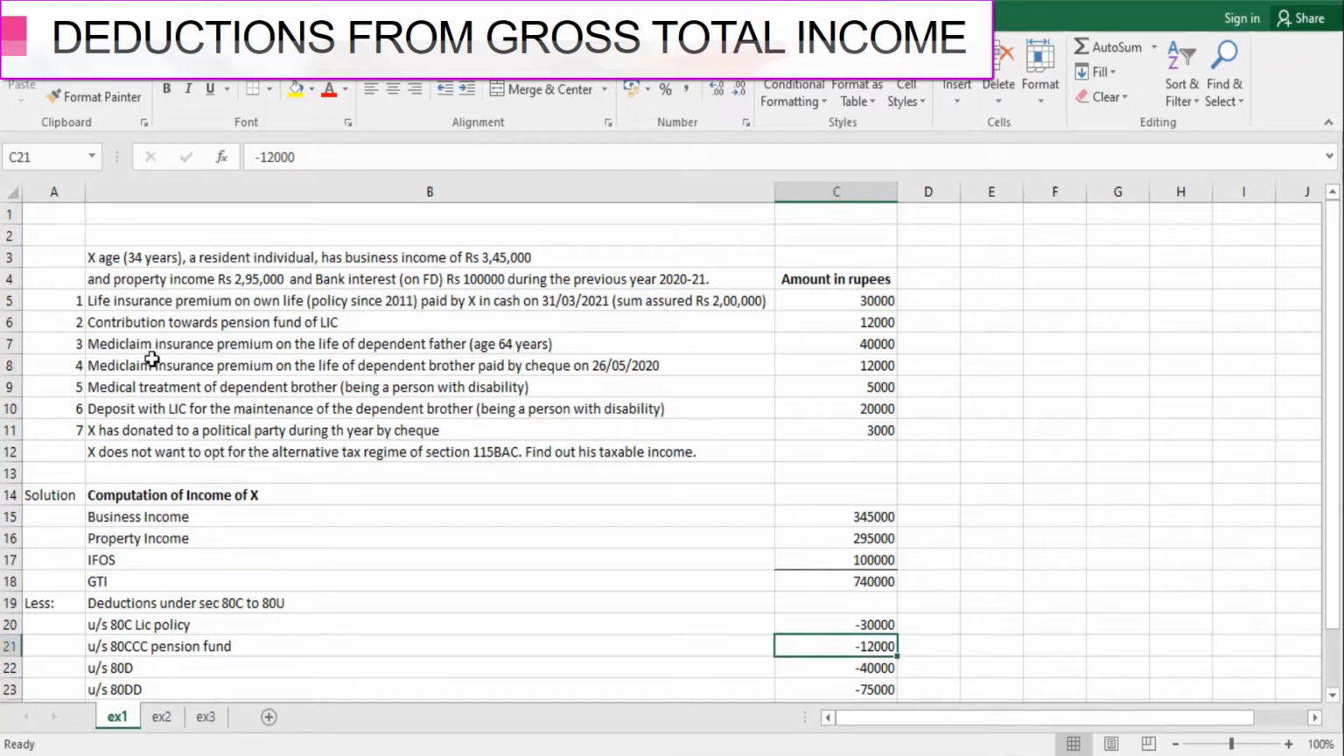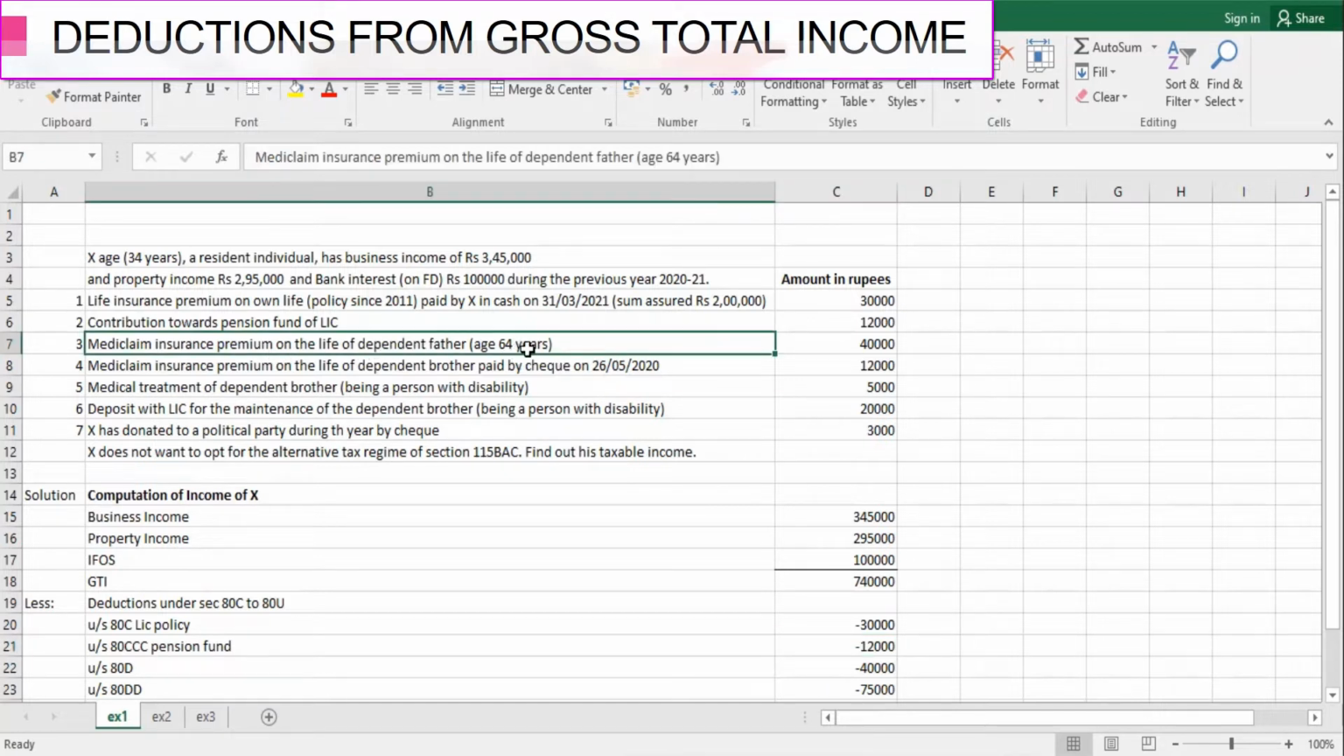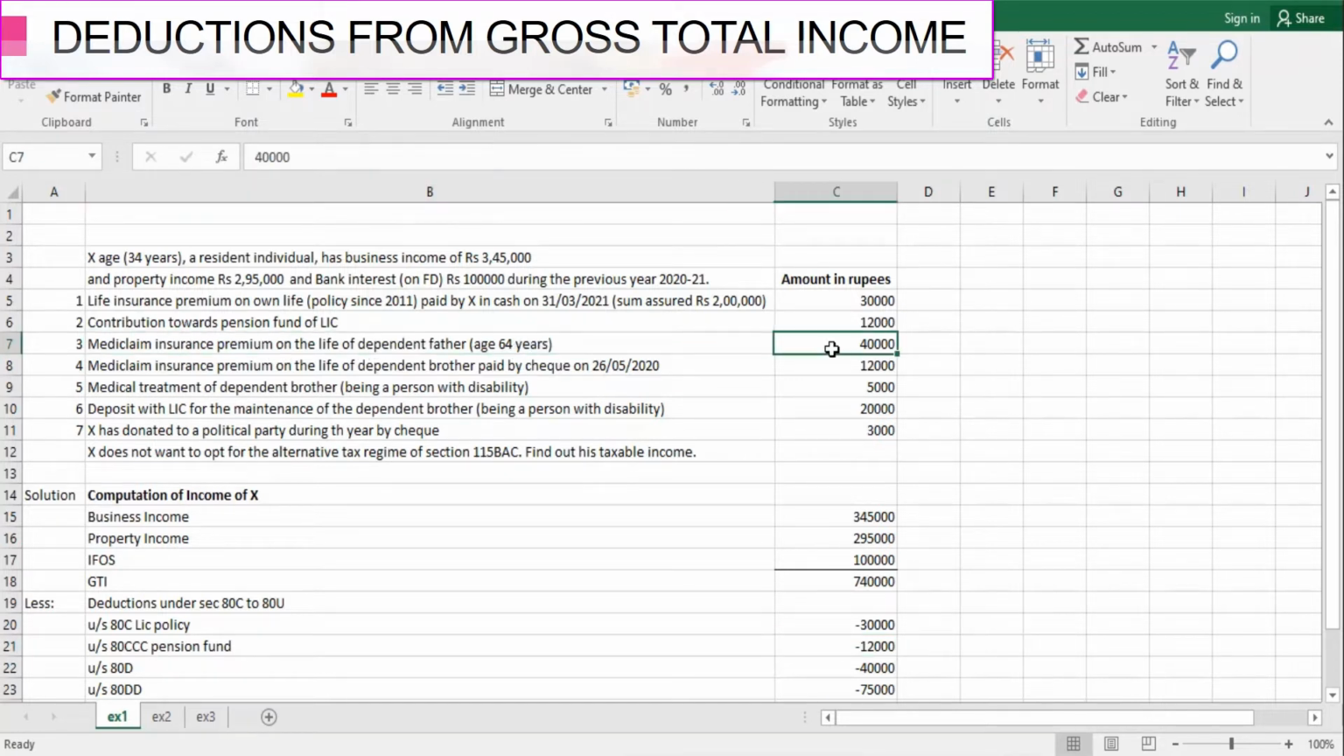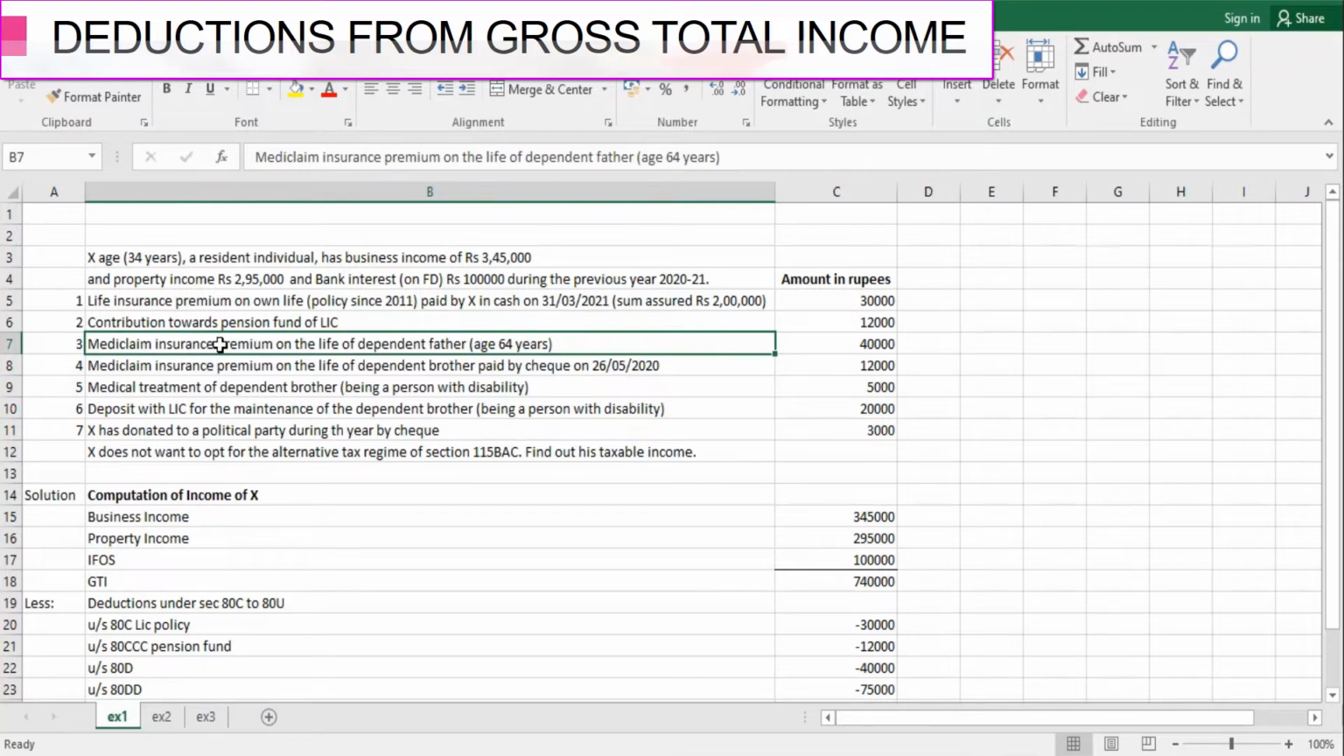Next is the Mediclaim insurance premium on the life of dependent father. His age is 64 years and the amount of premium paid by the assessee is 40,000. So when we talk about mediclaim insurance premium, we deal with section 80D.